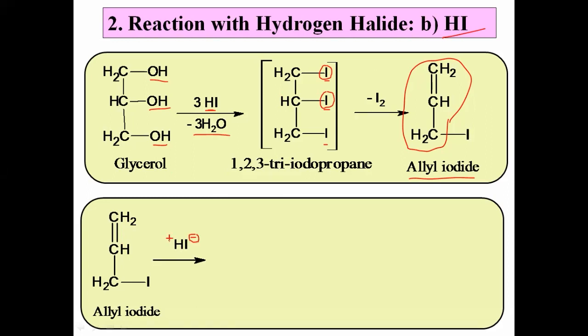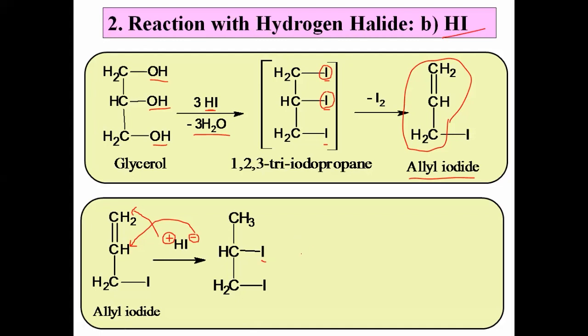Now, what is Markovnikov's rule? According to Markovnikov's rule, the negatively charged ion adds to the carbon carrying less number of hydrogen atoms, and therefore the iodine atom adds to the central carbon which has fewer hydrogen atoms. This is Markovnikov's rule. While the hydrogen atom adds to the terminal carbon, and we get the addition product. Now what should be the name of the compound? Yes, this is 1,2-diiodopropane. Very simple compound.